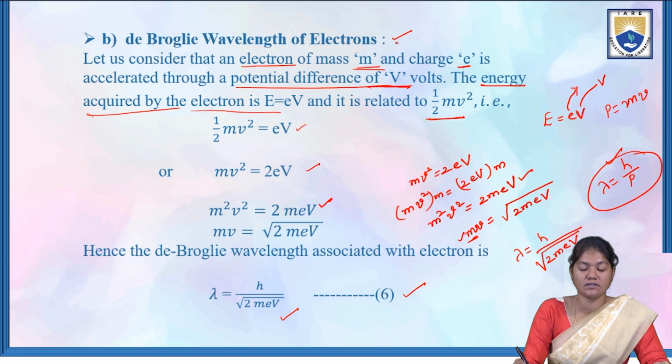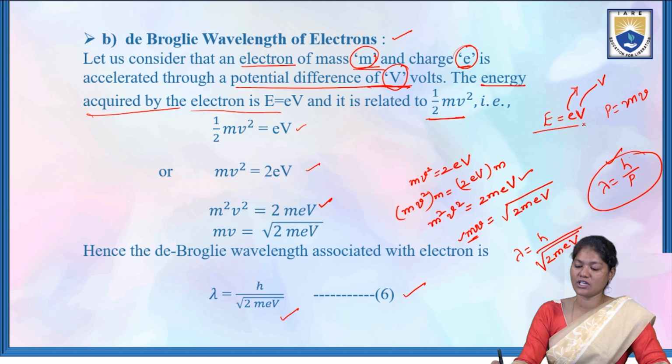Next, coming to the de Broglie wavelength of an electron. Here we are considering an electron whose mass is m and charge is e, and it experiences some potential difference V, so that it gains some energy. That energy is eV. So eV is equal to half mv square.